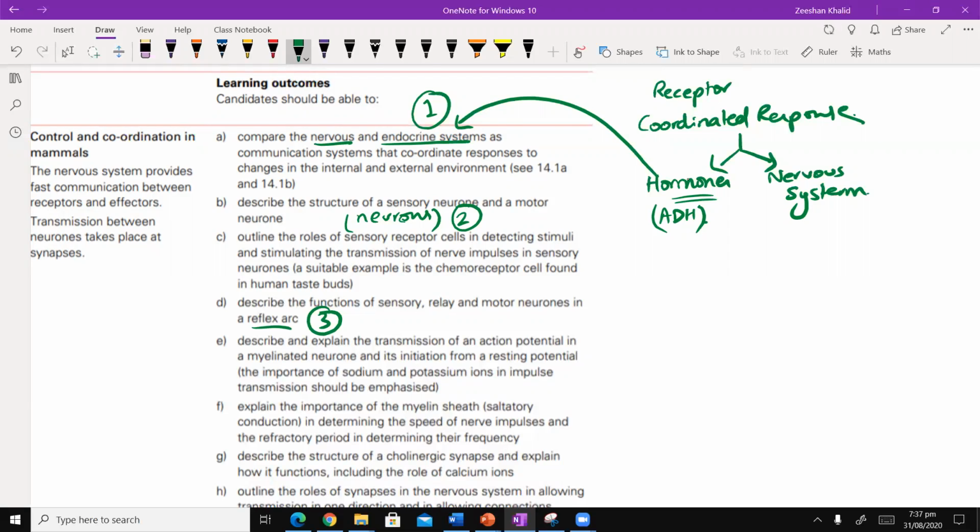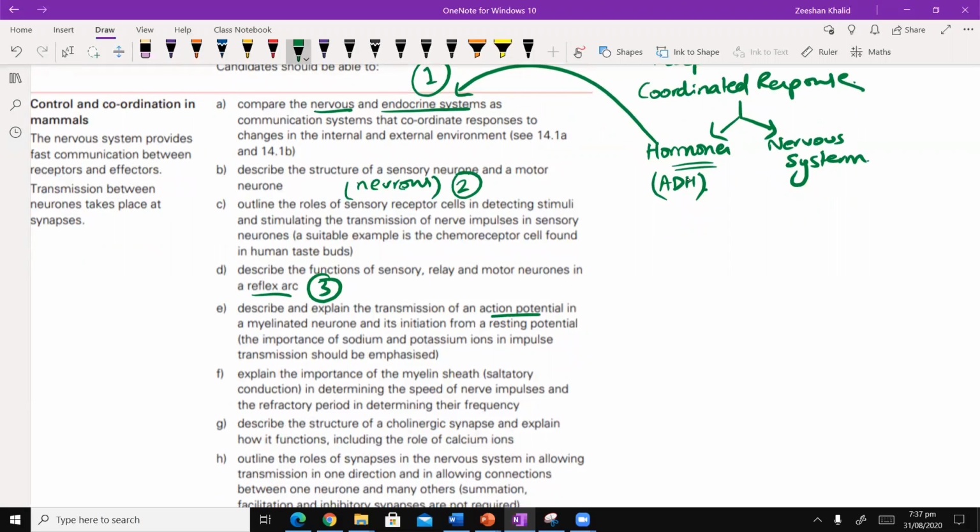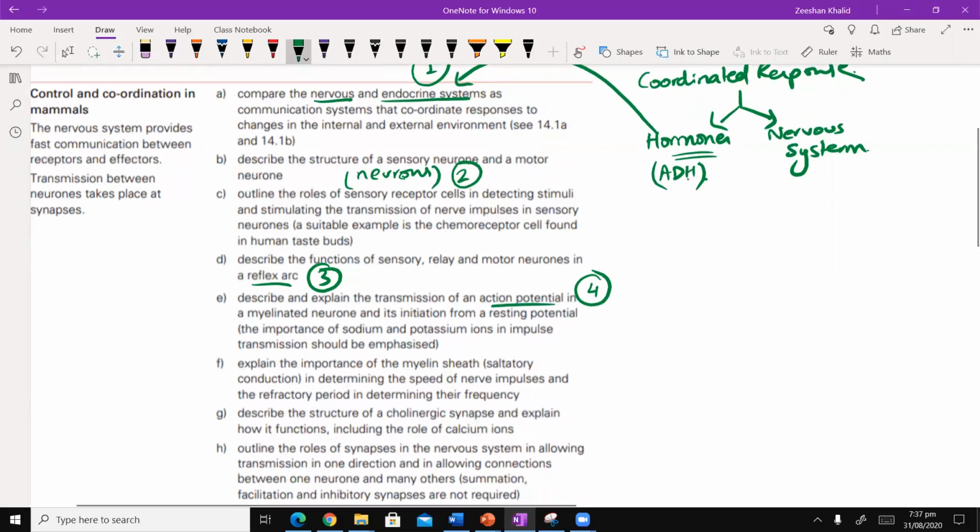ठीक है, उसके बाद the fourth main topic is action potential. You haven't done this before. This will be something new. Okay, how actually does, you know that the function of the neurons is to transmit or carry nerve impulses. But how does that happen? We're going to look at that in detail. ये जो action potential है, resting membrane potential, all of this has to do with topic number 4.